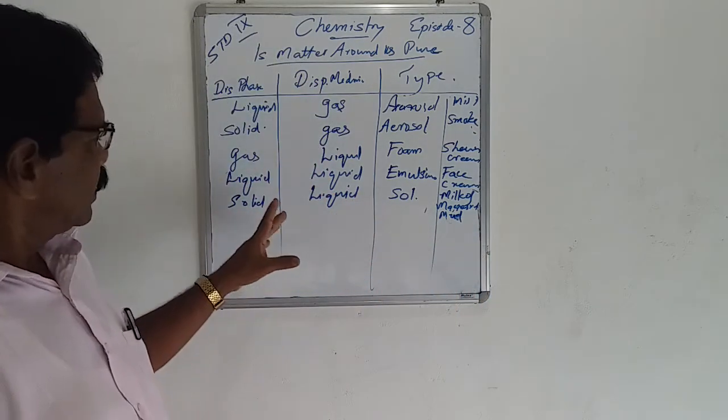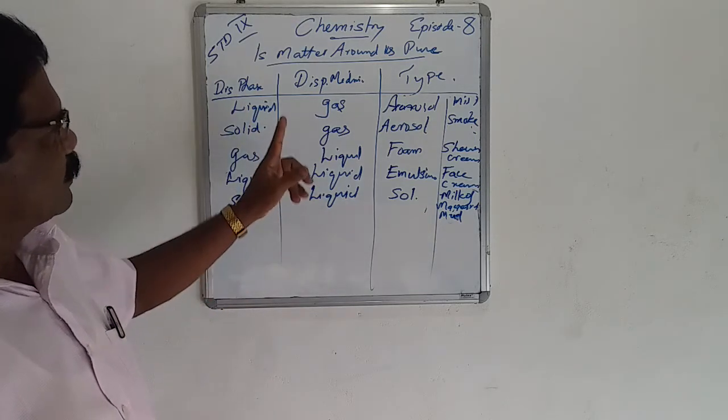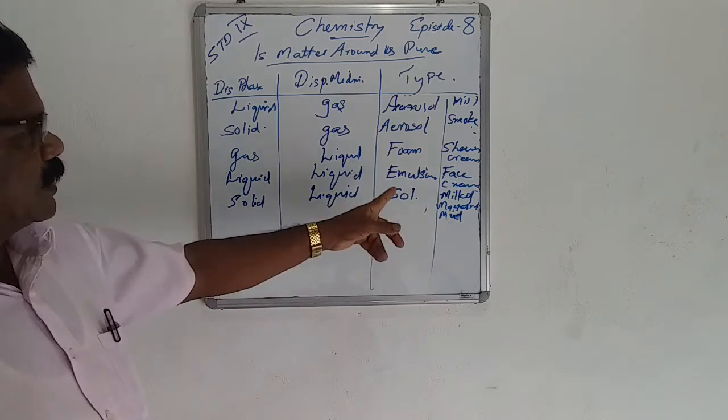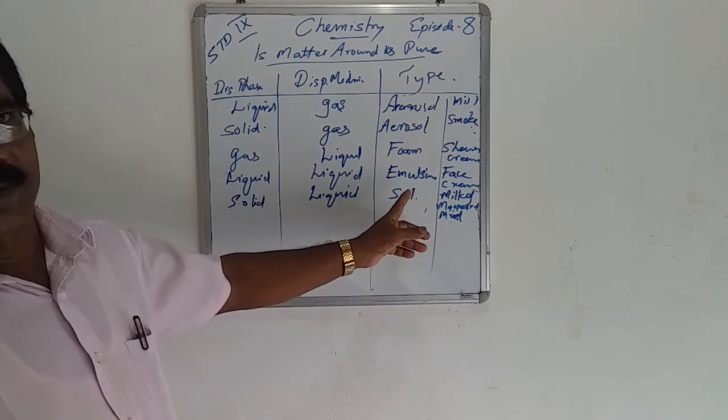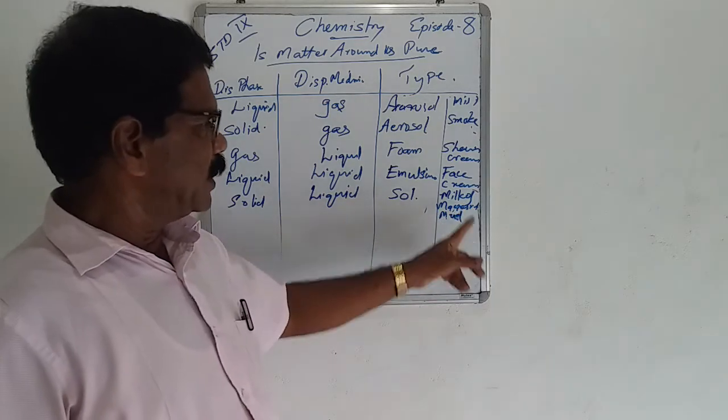The dispersed phase is solid and the dispersing medium is liquid. That is the sol type.